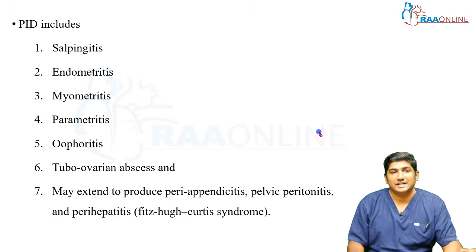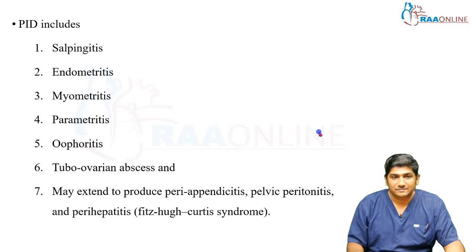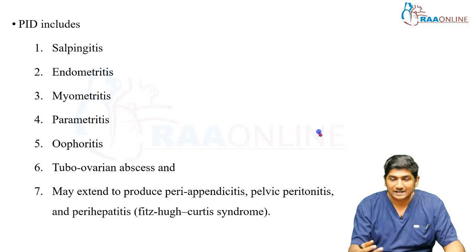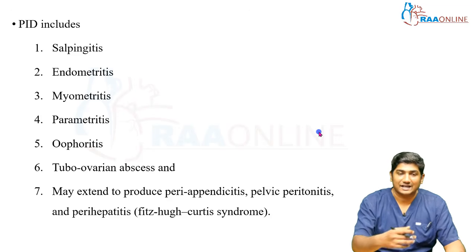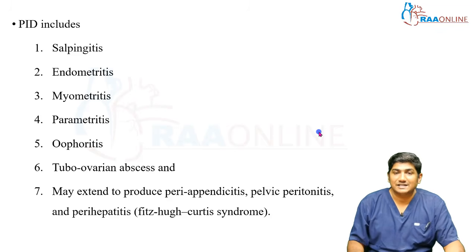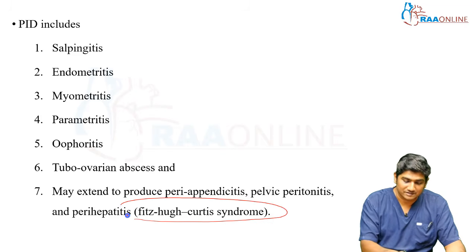PID includes salpingitis, endometritis, myometritis, parametritis, oophoritis, tubo-ovarian abscess, and not only that, this inflammation can extend to other structures as well, like periappendicitis, pelvic peritonitis, or even diffuse peritonitis, or sometimes it can involve the hepatic capsule. That is called perihepatitis, which we call Fitz-Hugh-Curtis syndrome. This is an MCQ for you, dear friends.